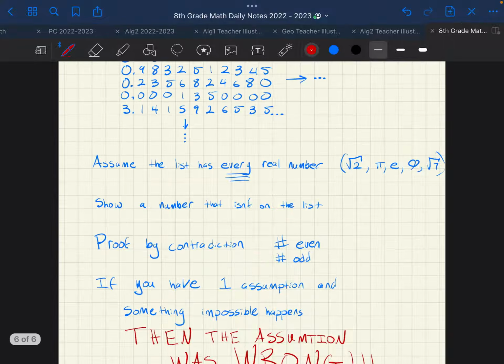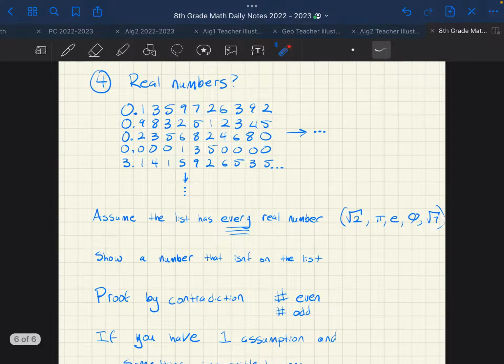So we're going to assume every number's on the list, and then I'm going to show you a number that isn't on the list. These two things are impossible to happen at the same time. It's like saying I am 6 feet tall and I am 5 feet tall. Nope, you can't do that. It's one or the other. Whatever you've assumed at the very beginning, your tape measure is correct, is the assumption. Well, nope, your tape measure is incorrect, sir. Whatever assumption you had has to be wrong.